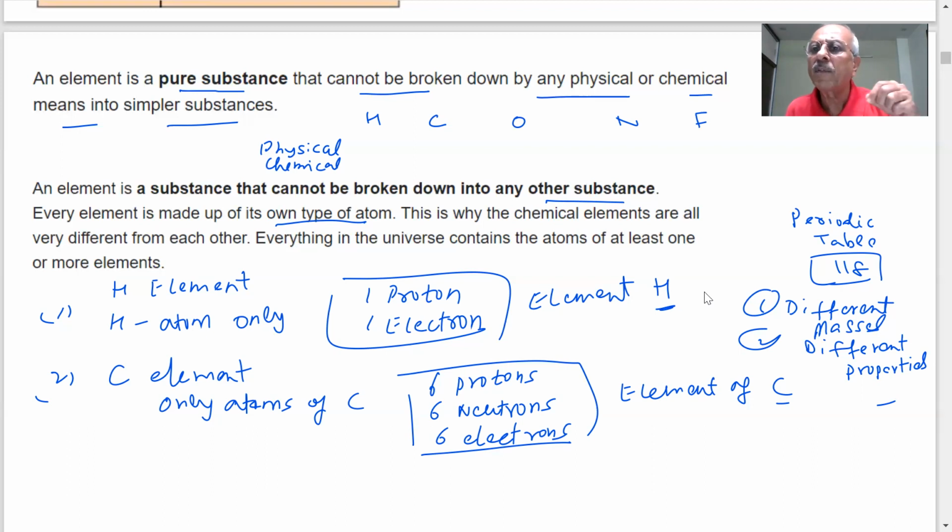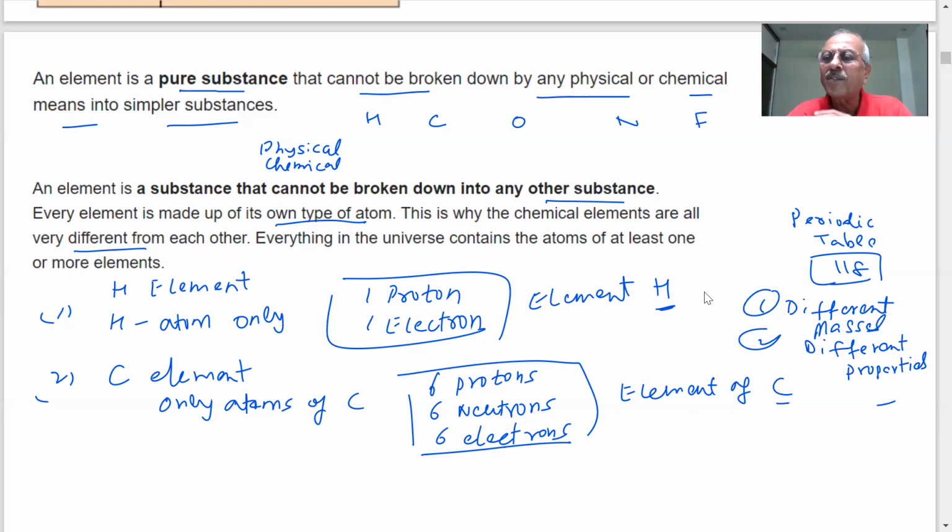So we know what an element is. It is a pure substance made up of only one type of atom, and you cannot break it by physical or chemical means. These chemical elements are different, and that is the reason you see so many types of substances on the earth or in the universe. If everything was made up of the same atom, then everything would be the same. Even we wouldn't exist.